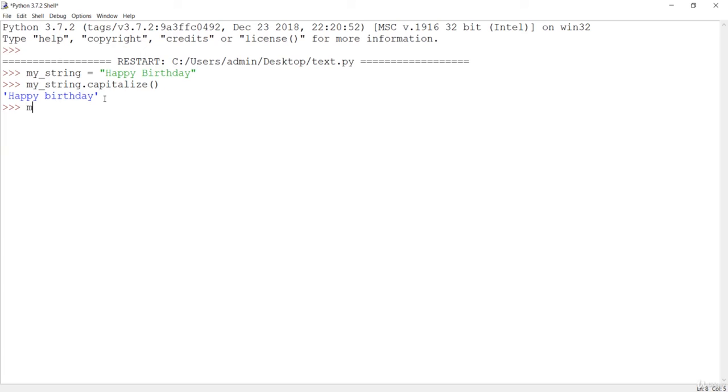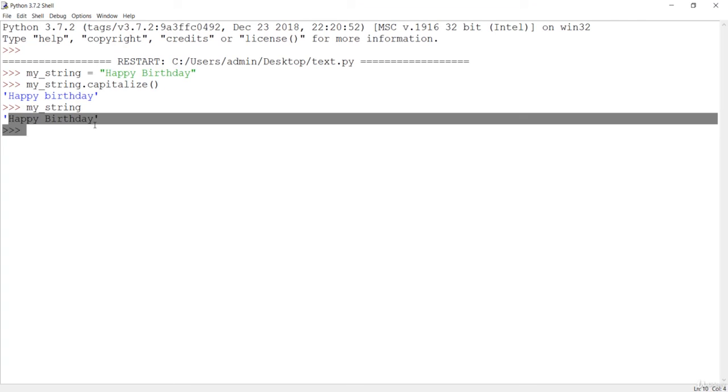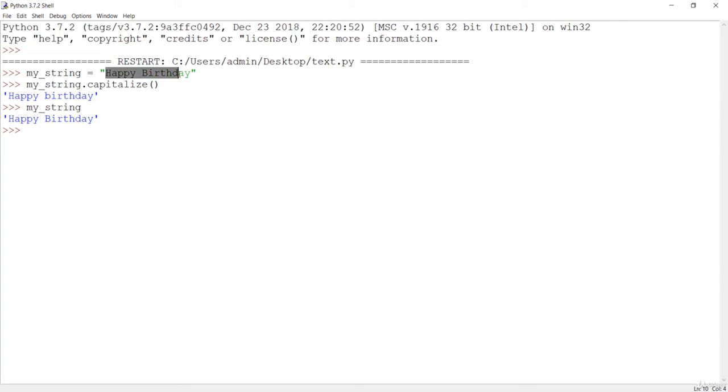If I check my string again, it will be unchanged. You can see this is the same string which was just created. We applied capitalize, but nothing has happened here. This change has not been reflected in the original string because strings are immutable. They cannot be changed.